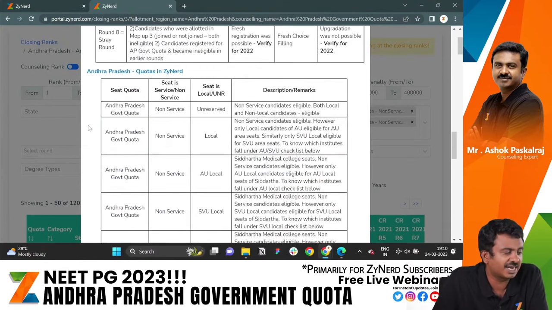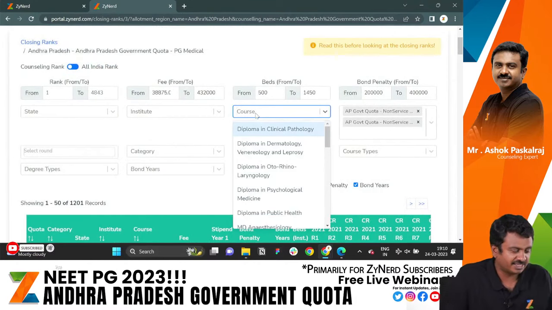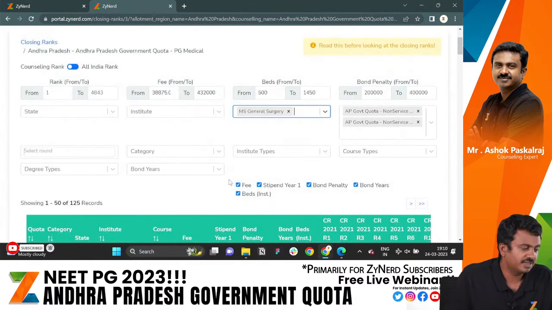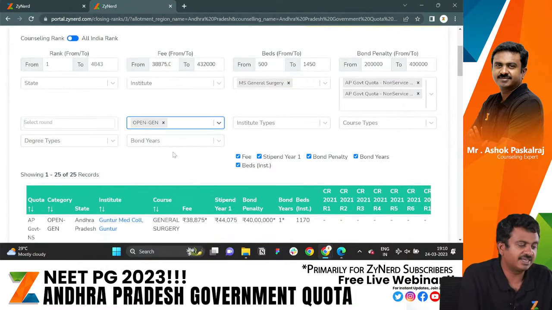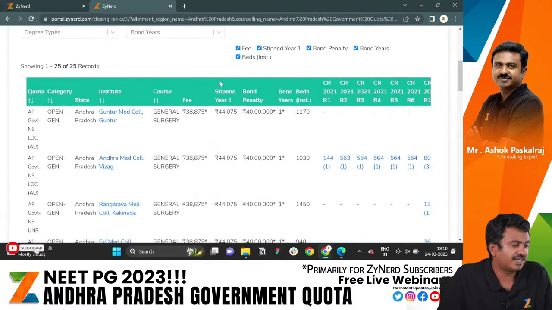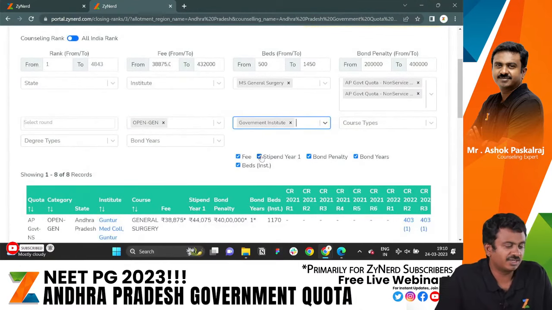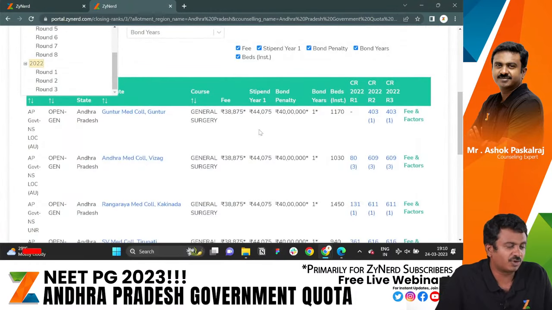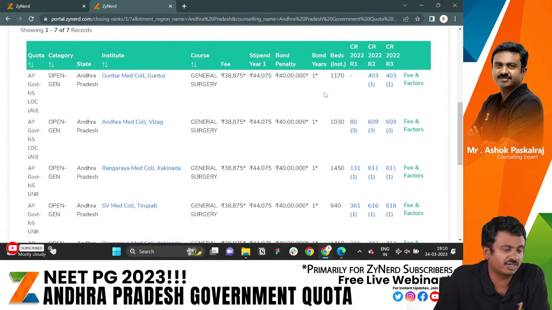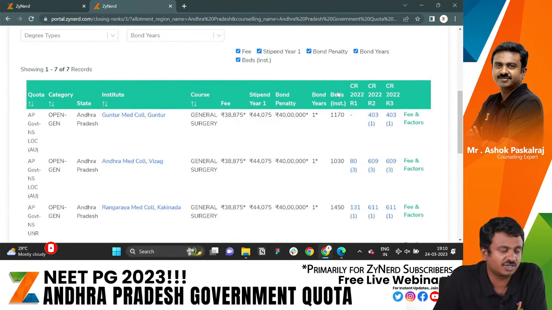with each category's definition. You go and select these, and you are looking at general surgery, and you belong to a particular category, let us say open general category. You will get the entire list of seats that have been allotted. You will be able to filter out government institutes that you want. All the rounds are also available over here. You will simply be able to filter out where each seat was allotted, and this is in clear sorted order of closing ranks.